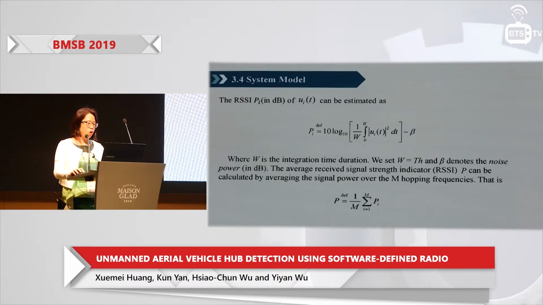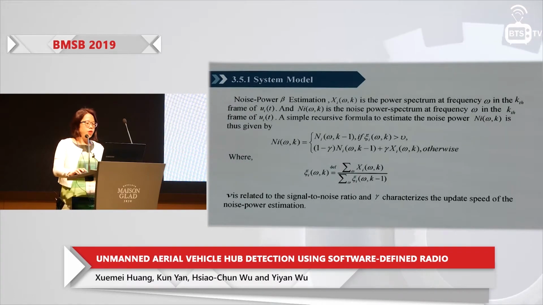As you can see, in the first equation, all the parameters are known except beta, and beta is the noise power. So now we are going to estimate the noise power. First, segment the output of the filter in short time windows. If the signal to noise ratio is not too low, the signal power can be assumed greater than or equal to the noise power. Hence, the FH signal is present. Otherwise, this frame contains noise only, so it will be used to update the current noise power estimate. And we use a simple recursive formula to estimate the noise power, as shown here.